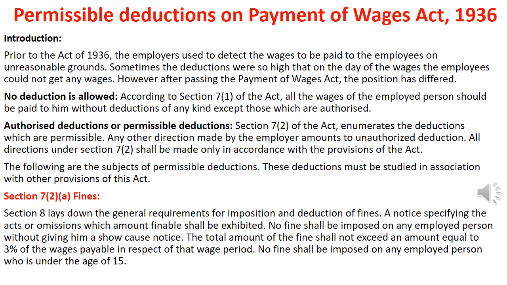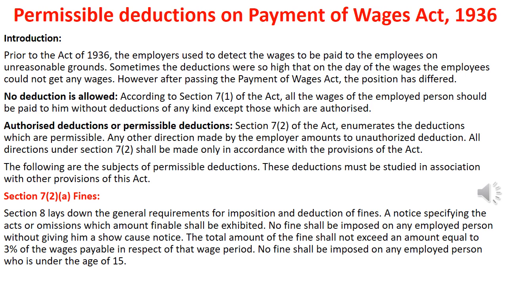So, what are the deductions which are allowed, and what are authorized and unauthorized deductions? No deduction is allowed under Section 7 Clause 1 of the Act, and all the wages of the employed person should be paid to him without deductions of any kind except those which are authorized. So under Section 7 Clause 1, only authorized deductions should be made. Authorized or permissible deductions are listed in Section 7 Clause 2 of the Act. Any other deductions made by the employer amount to unauthorized deductions. So all the deductions under Section 7 Clause 2 are made in accordance with the provisions of the Payment of Wages Act 1936.